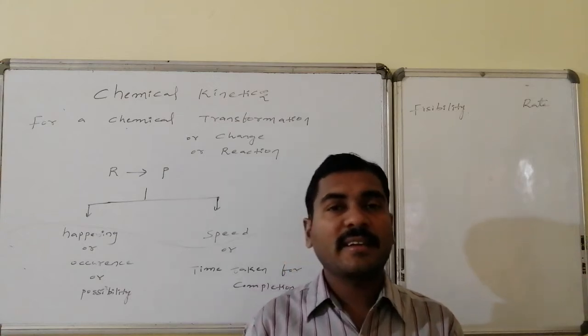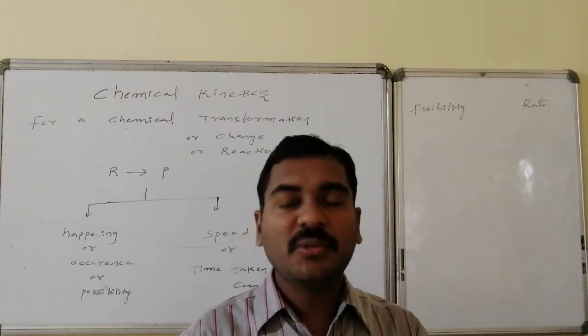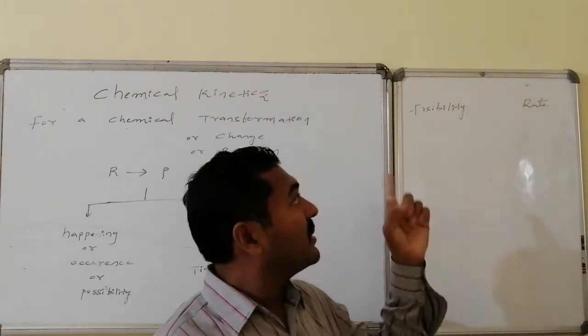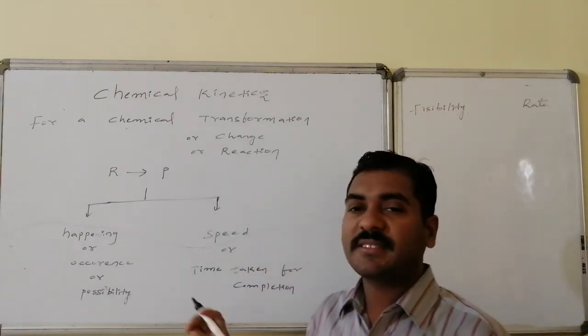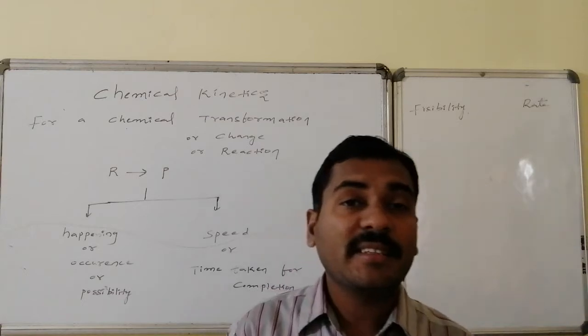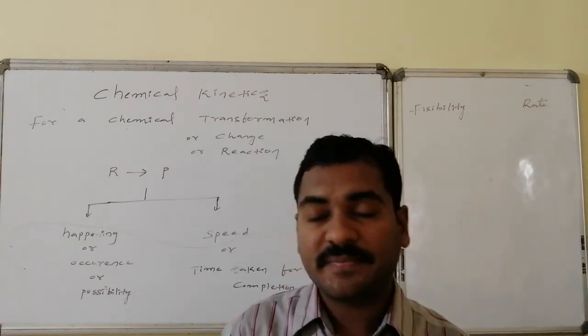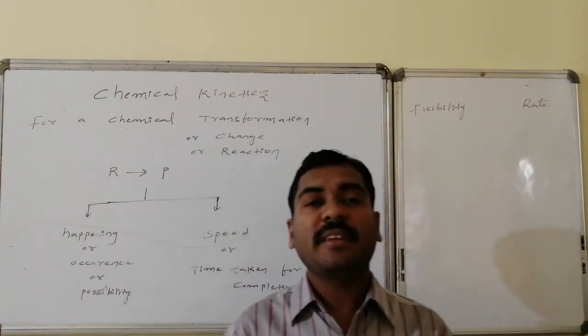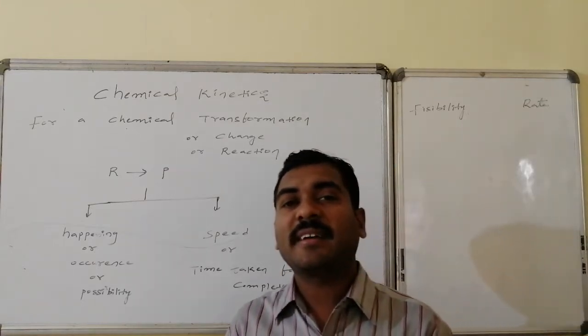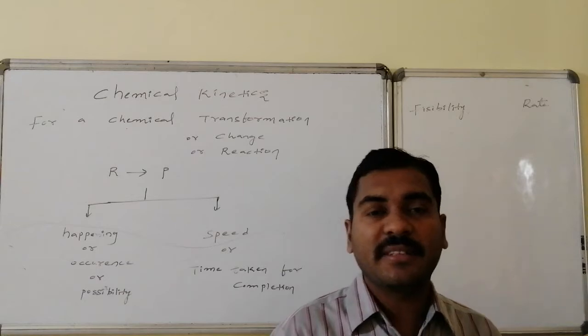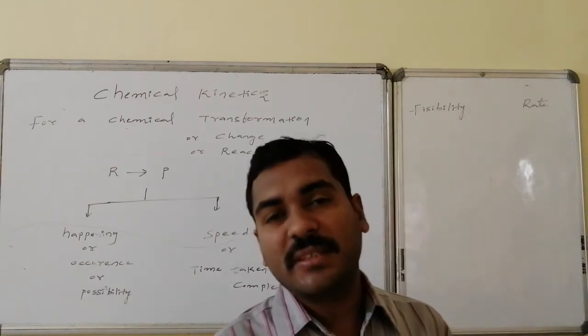These terms are technically represented with new words: the first is feasibility of the reaction, and the second, the time taken for completion, the speed of the reaction, is indicated by rate. Rate is the speed of the reaction, the time taken for completion, whereas happening, occurrence, possibility is indicated with the technical word feasibility.